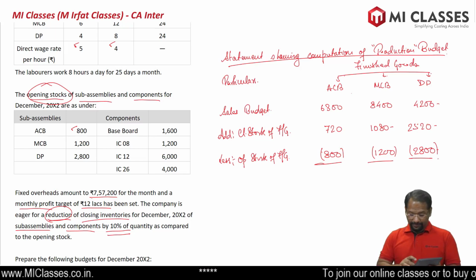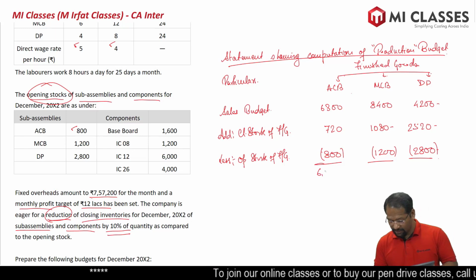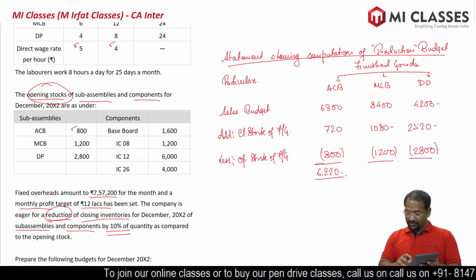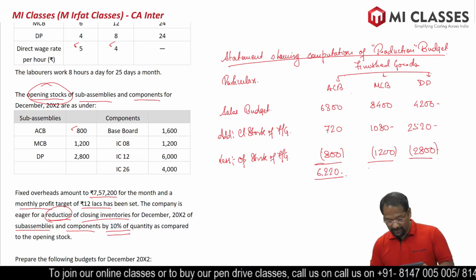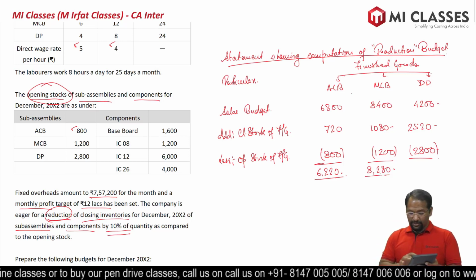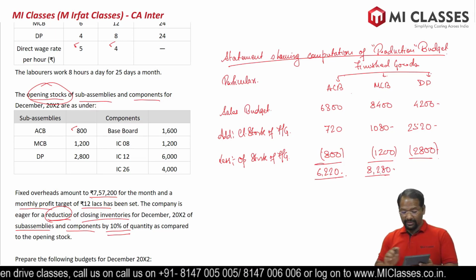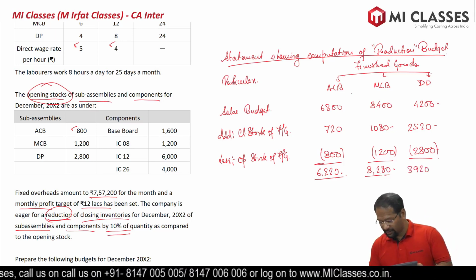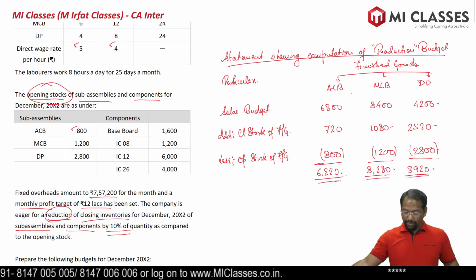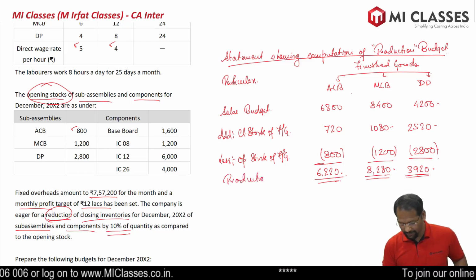6300 plus 720 minus 800. So we get 6220 units. 8400 plus 1080 minus 1200, we get 8280 units. Last one, 4200 plus 2520 minus 2800. So we get 3920 units. What is this? This is our production budget. So we got our production budget also.